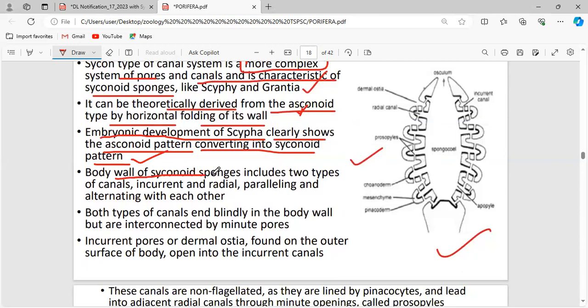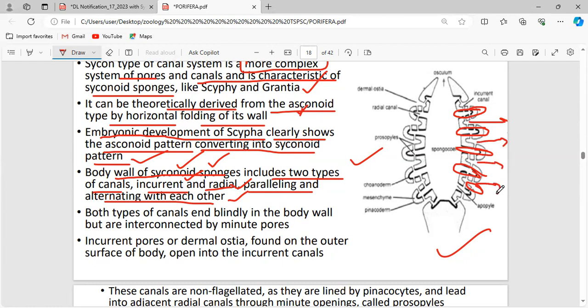Now, the body wall of the cyclonoid sponges includes two types of canals, incurrent and radial, paralleling and alternating with each other. In the cyclonoid sponges, two different types of canals are seen, the incurrent canal and the radial canal. What is the radial canal? This is the radial canal and this is the incurrent canal. How do they look? They are arranged parallelly. That is what is explained here.